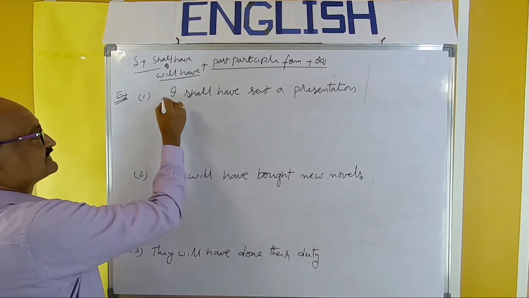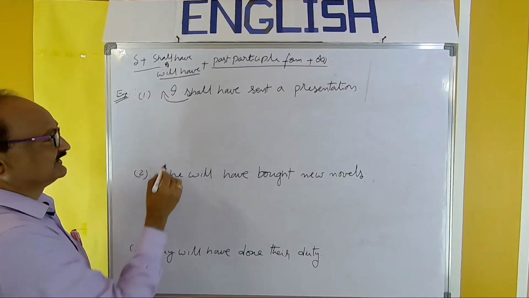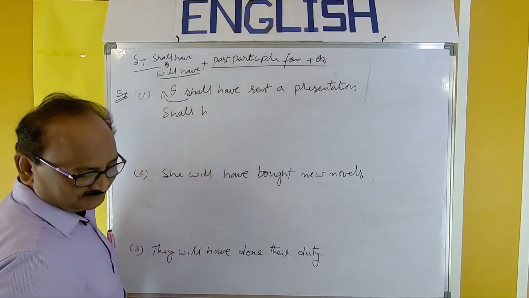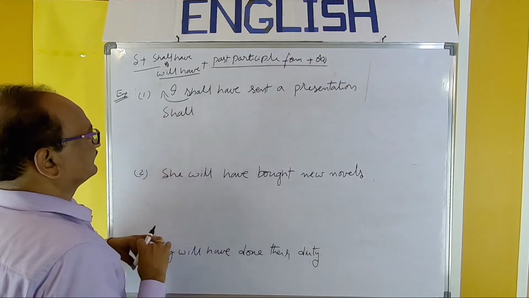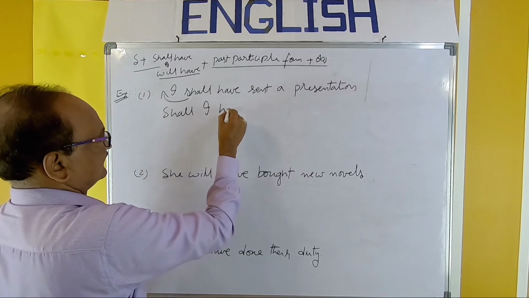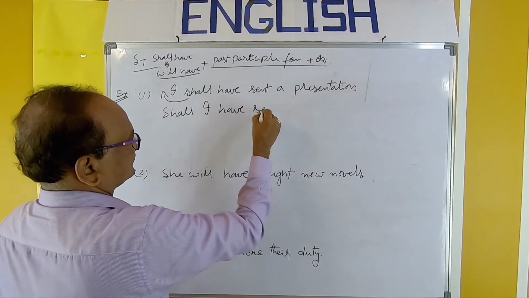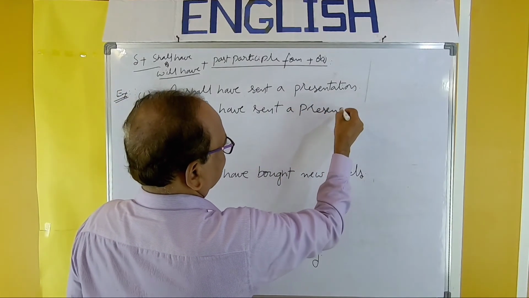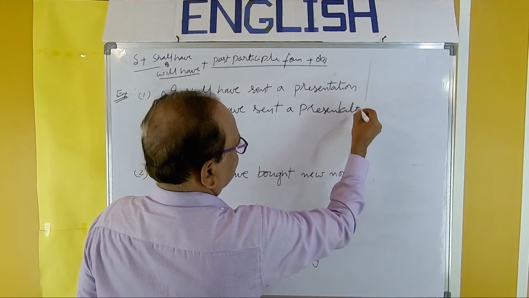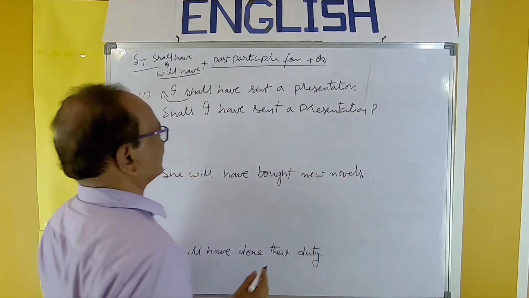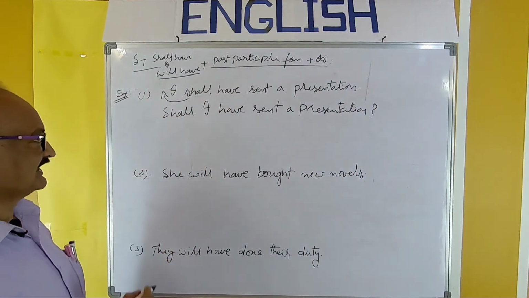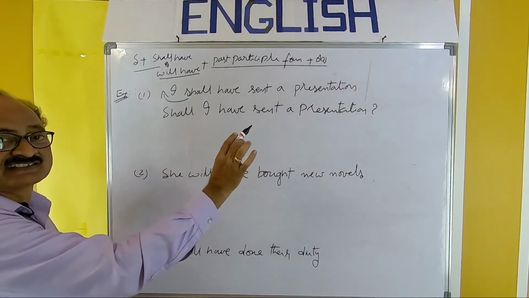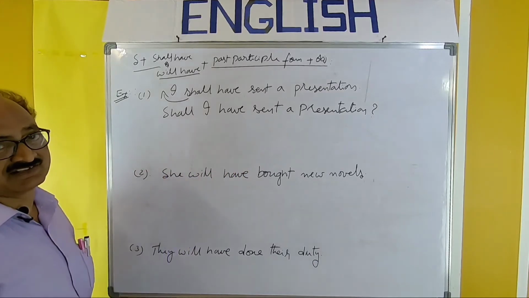Simply shift the place of shall. Shall I have sent a presentation? That is a yes/no question. Answer yes or no. That's all.